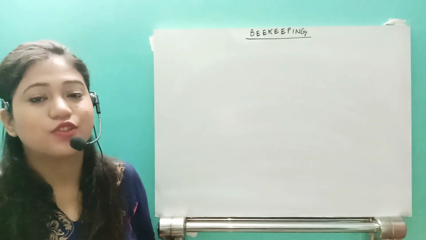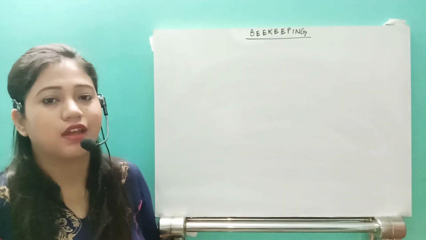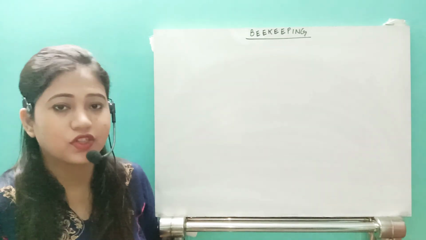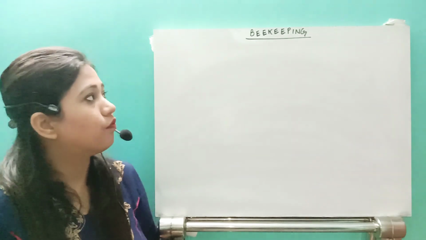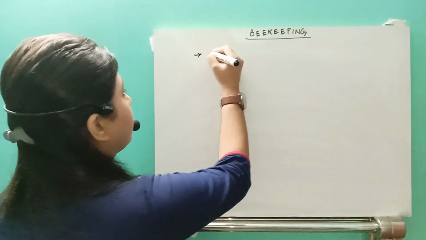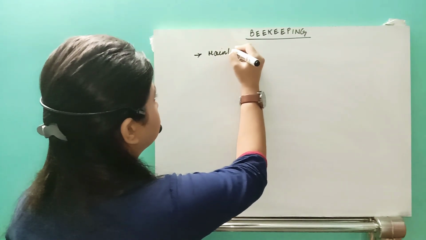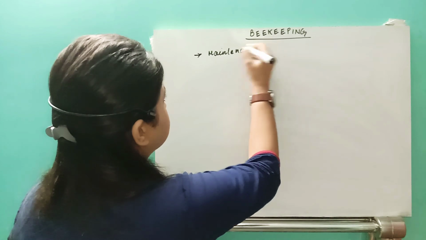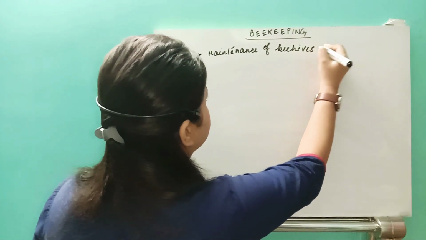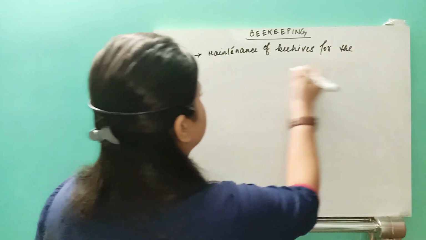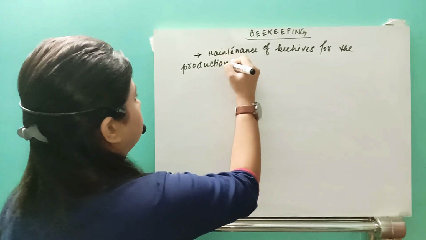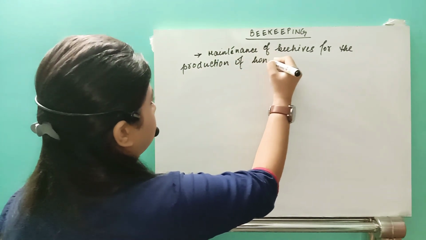Hello students, today we are going to start with another part of the chapter, strategies for the enhancement in food production, that is beekeeping. So what is the meaning of beekeeping? Beekeeping is actually maintenance of beehives for the production of honey, right?